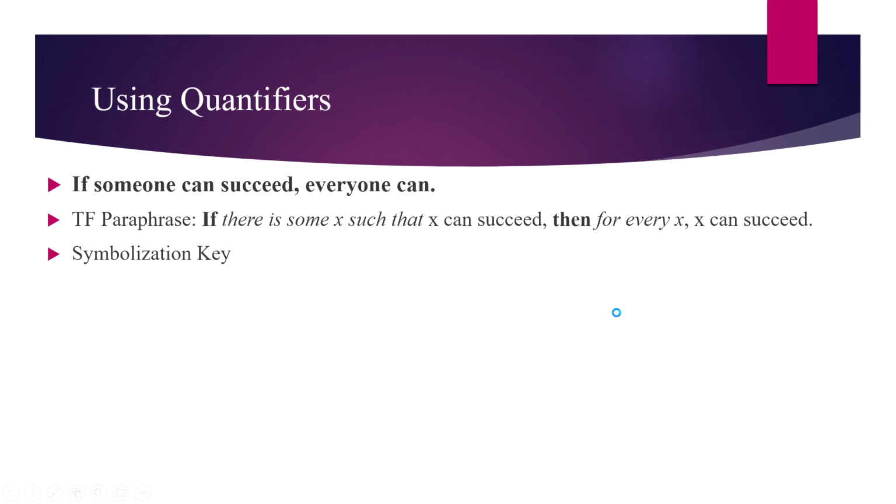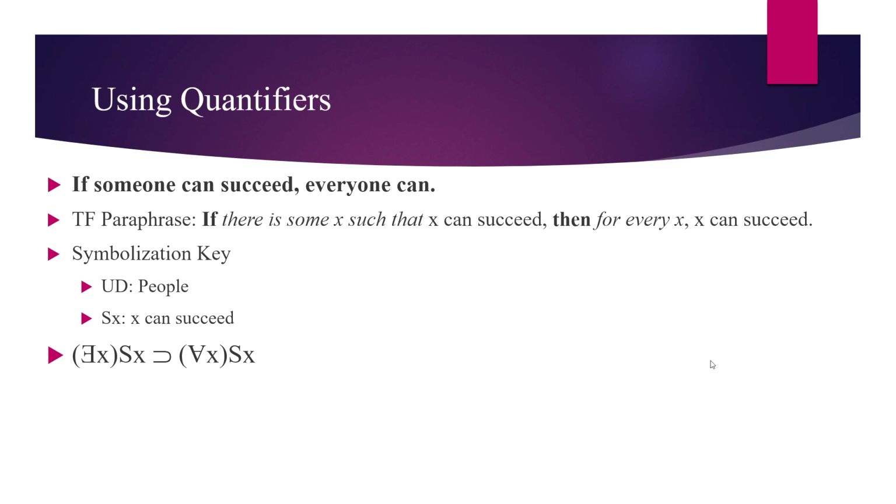So with the symbolization key, again, we have people and then the predicate S for X can succeed. We come up with this symbolization. Notice here I've used X with two different quantifiers. I've used it once here and then once here. That's okay, only because the scopes of the quantifiers don't overlap at all.